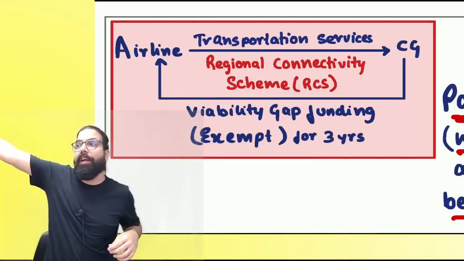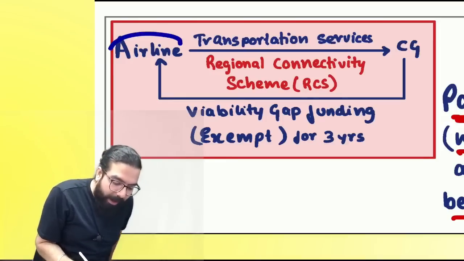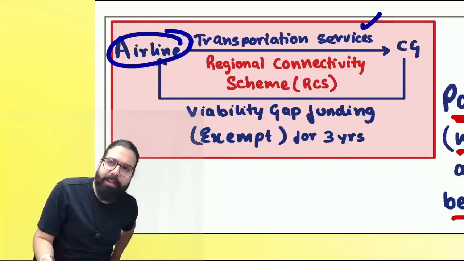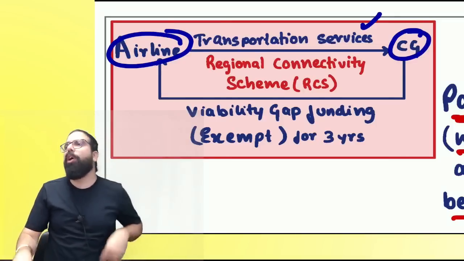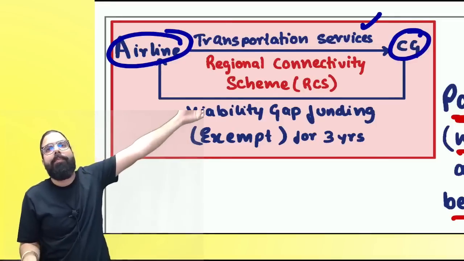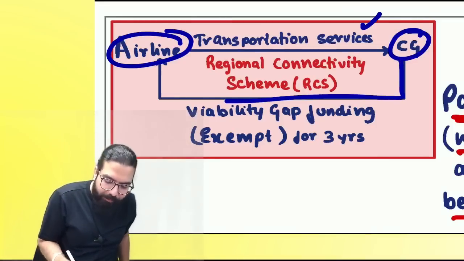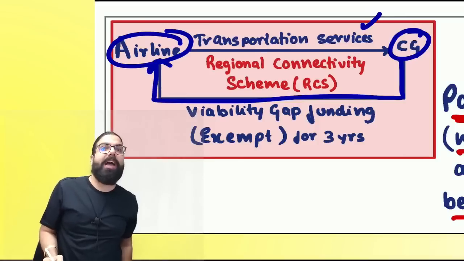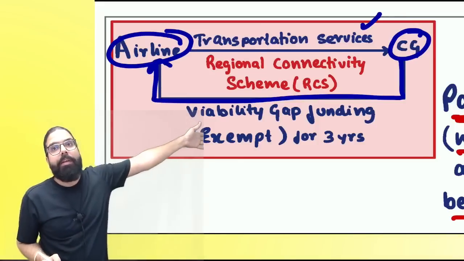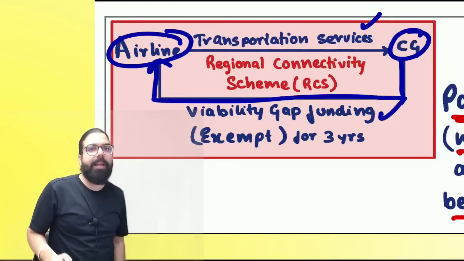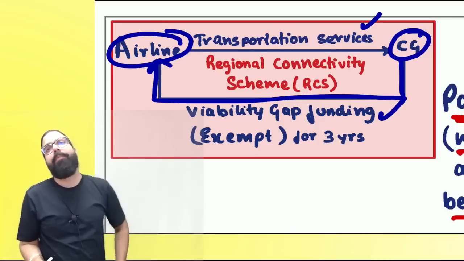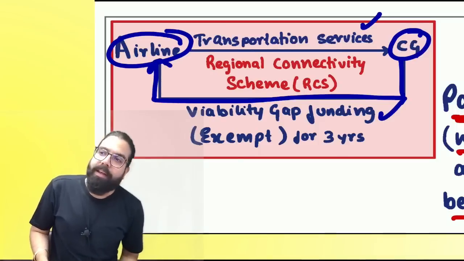Funding, please go to those areas. Are we clear, everyone? Whenever airlines are giving transportation services, basically they are giving these services to the government only, by going to those areas. And government will go ahead and give them what? Viability. They are telling it is not viable to go to those areas, sir. Then government will give them viability gap funding, and viability gap funding will always be exempted.